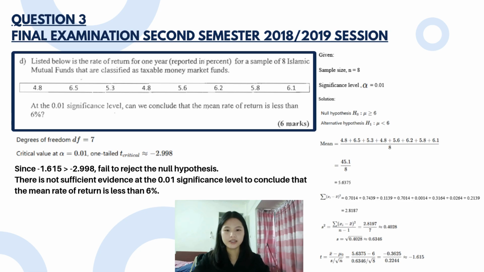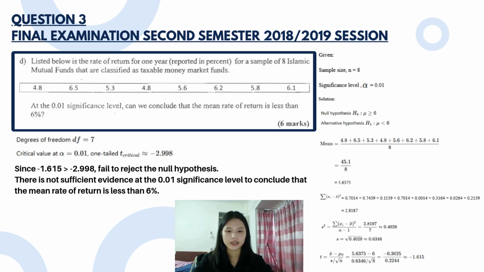For question D, to solve this question, first we set up the hypotheses. Null hypothesis: mean more than or equal to 6, and alternative hypothesis: mean less than 6. Next, we compute the mean. 45.1 divided by 8, we get the mean equal to 5.6375. And we compute the standard deviation. We get the sample standard deviation equal to 0.6346. Next, we compute the test statistic, and we get the answer negative 1.615.